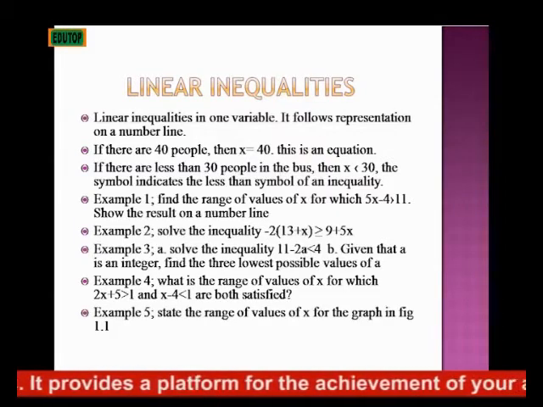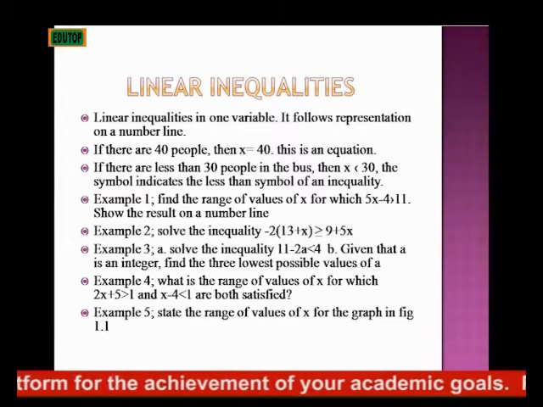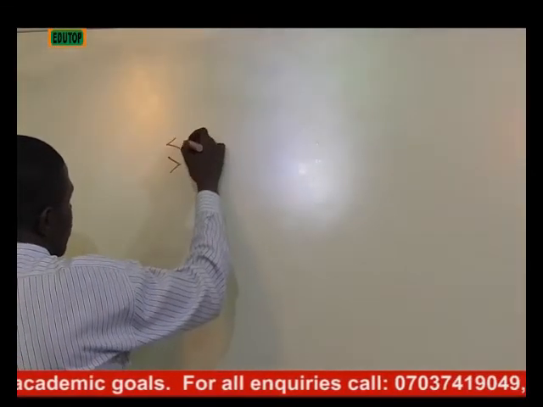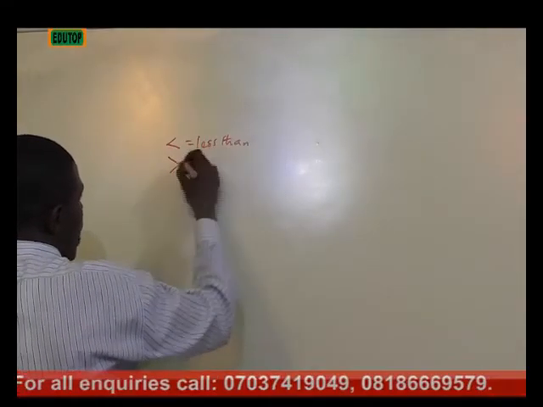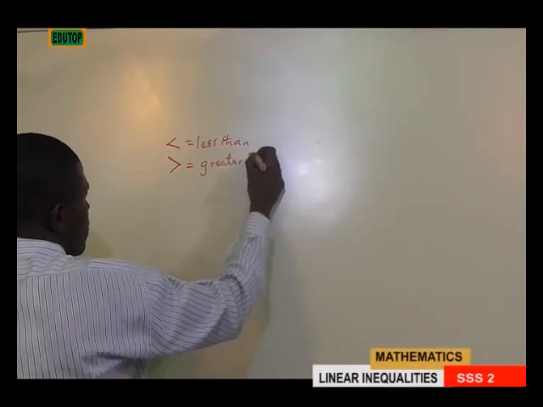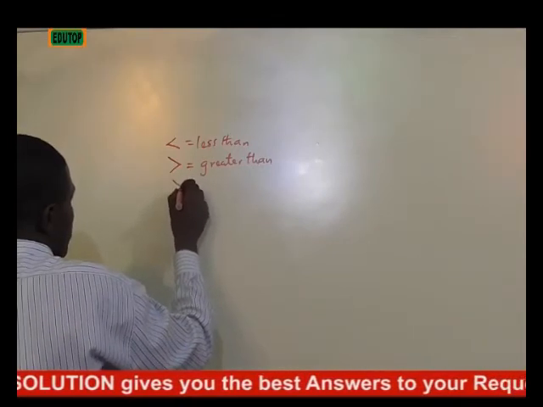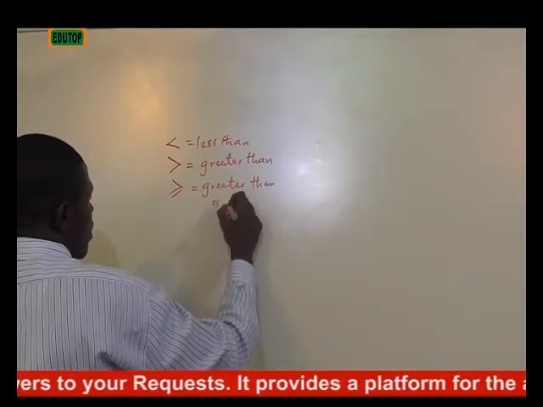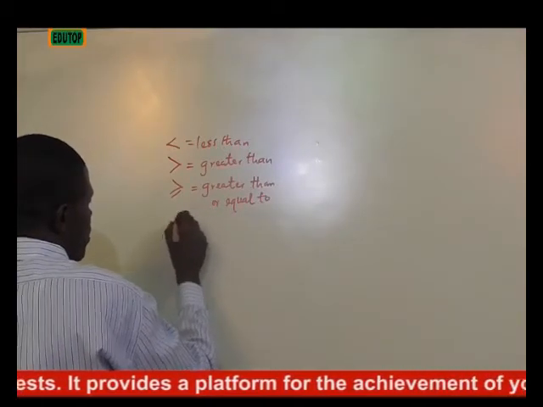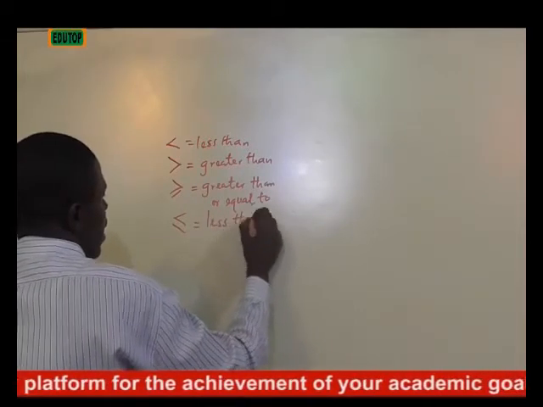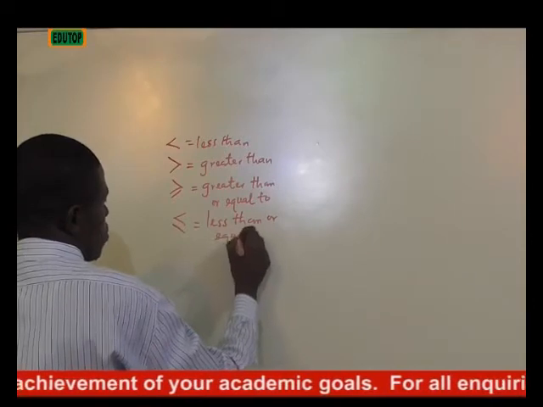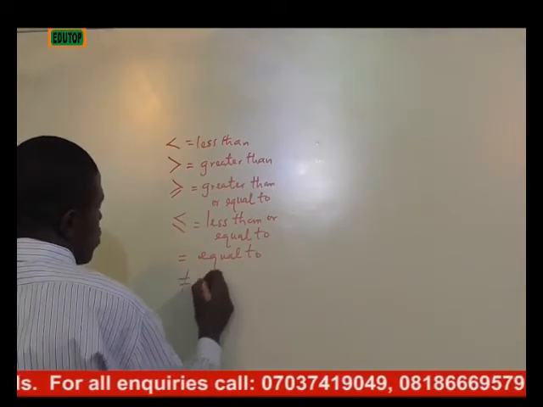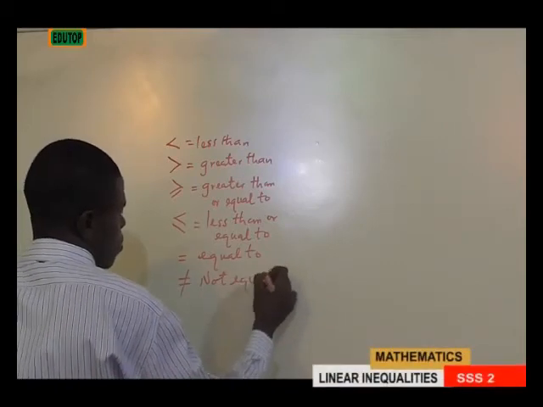The linear inequalities in one variable follow representation on a number line, where we have these for less than, these for greater than, these for greater than or equal to, these for less than or equal to, then these which is equal to, and these not equal to.